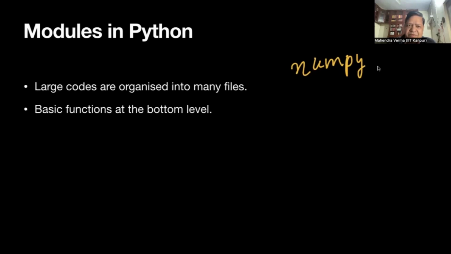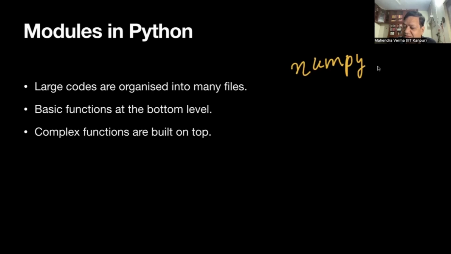So here we have large codes. We have many files. Basic files are organized at the bottom level. For example, integration: we'll have simple integration like Euler, RK2, and so on. And then we have a bigger file which will call all these, which will integrate these functions. So basic functions are at the bottom level and complex functions are built on top.